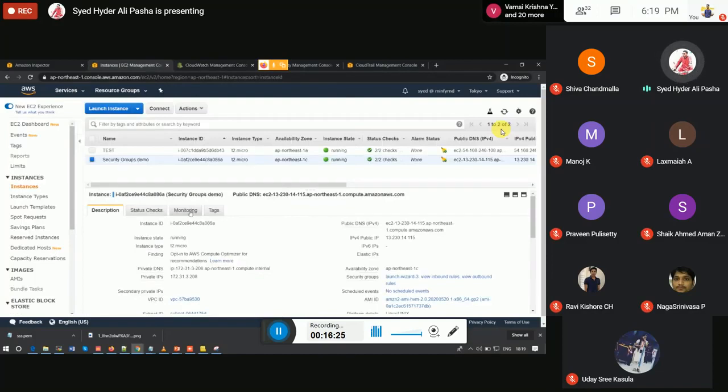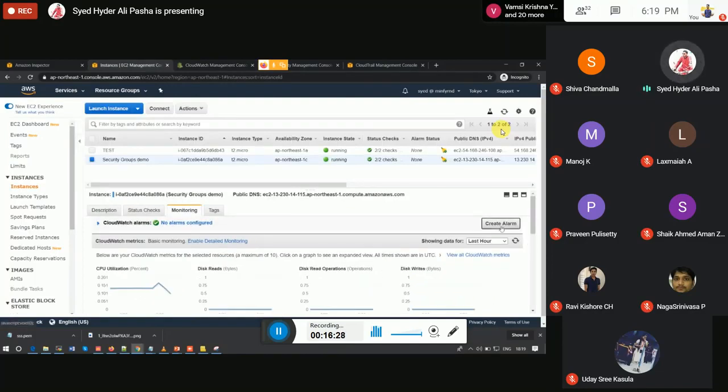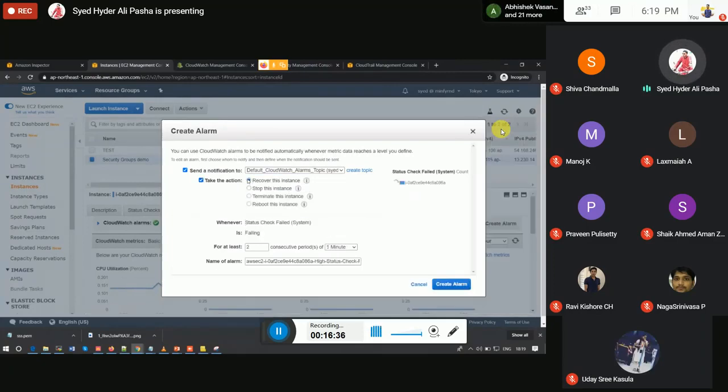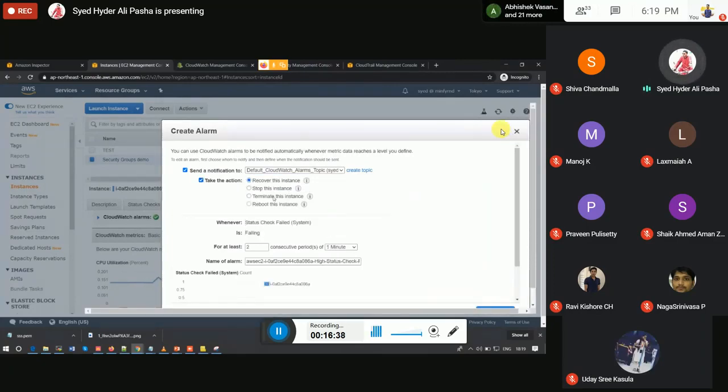Here also we can create a rule. From the AWS console also we can create an alarm so that if anything happens to the instance, we can recover the instance. Like, auto recovery of the instance we will be enabling right here. From here we can enable auto recovery of the instance.